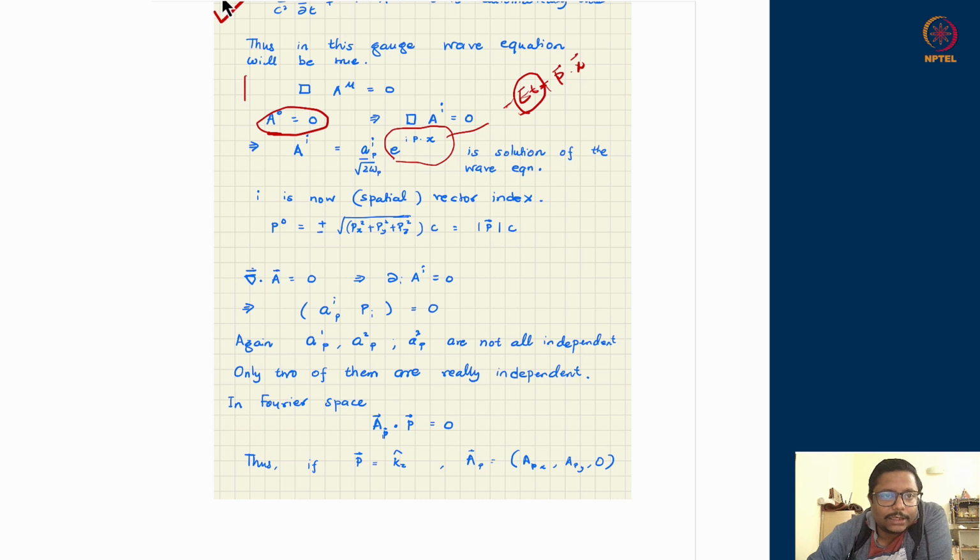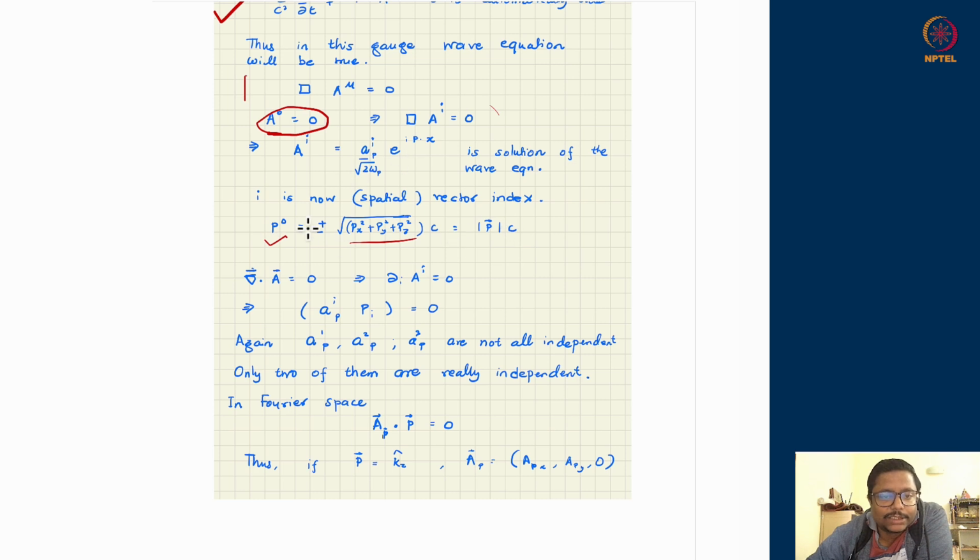So I know it has two solutions, either with positive frequency or energy. You call the energy in terms of p mu, p0, not the Hamiltonian energy of this field. So this is the plane wave's energy, not the physics, the field's energy. So this P can have two solutions. This is the massless Klein-Gordon equation. There is no mass term. So P0 is related to the remaining P1, P2, P3 with this relation: magnitude of P times c is P0.